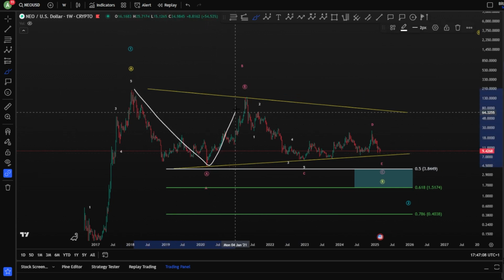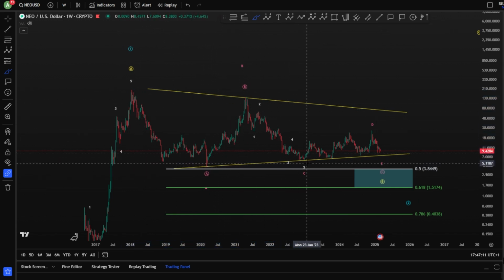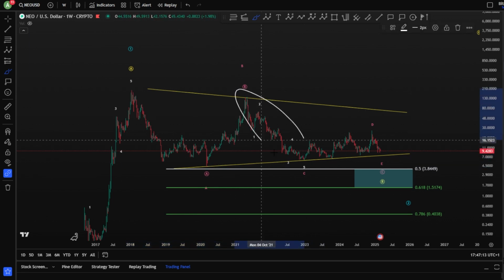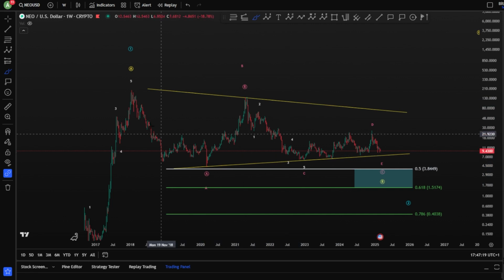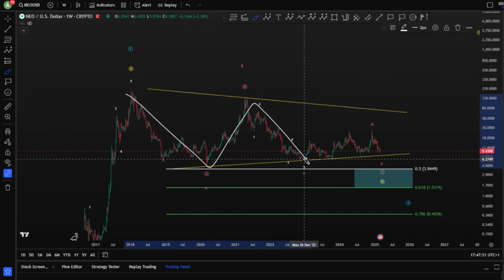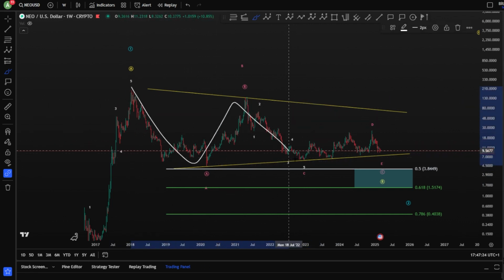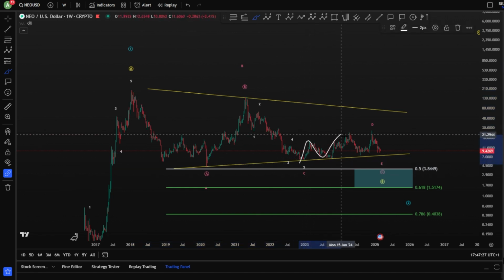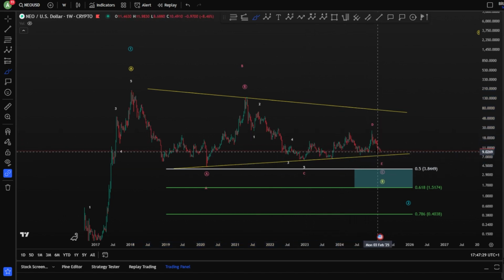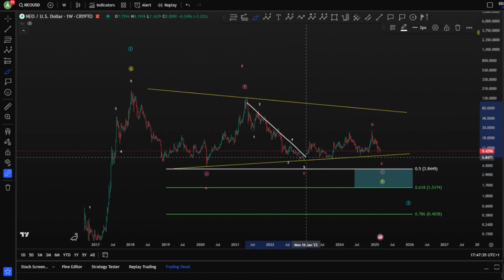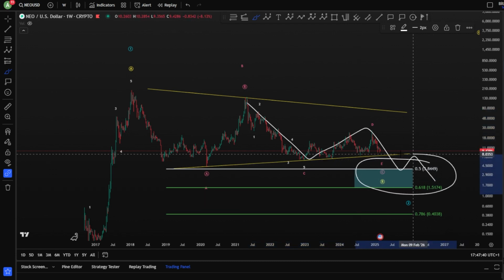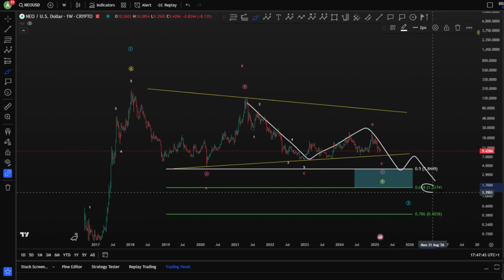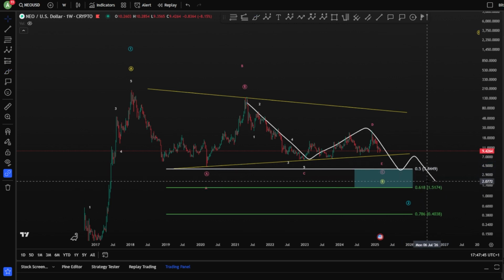Meaning this is a higher possibility for an A, B, and a C, because in a triangle, you don't like to see an impulse. In any of the waves of a triangle, no impulses. Meaning a higher possibility for ABC, and when you have a higher possibility of ABC and you see continuation of correction here, that means we're still looking for something. Probably this is your wave 1, 2, 3, 4, 5 in a leading diagonal, hitting the blue box, very possible between the 1.51 and the $3.8.